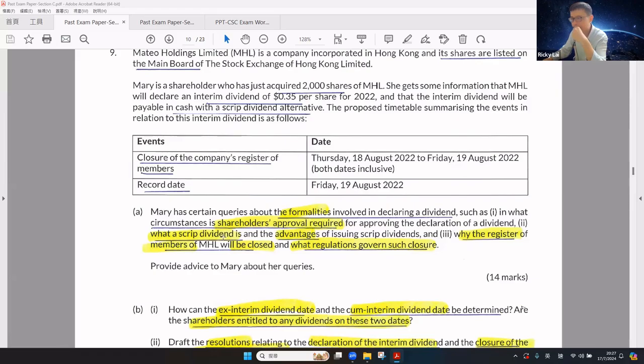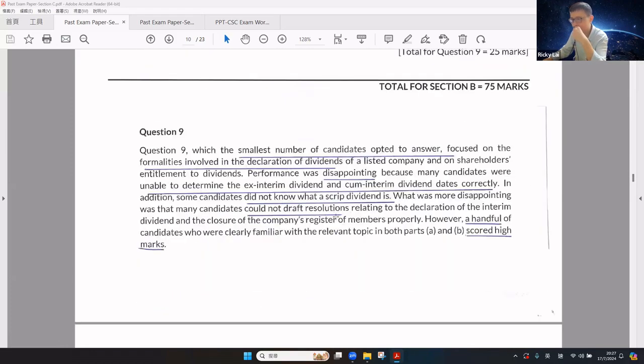Okay, now let's take a look. The scenario is very simple, how to match with the question requirements. Okay, only a small number of candidates opt for this question, which focuses on formality involved in the declaration of dividend of listed company and on shareholder entitlement to dividend.